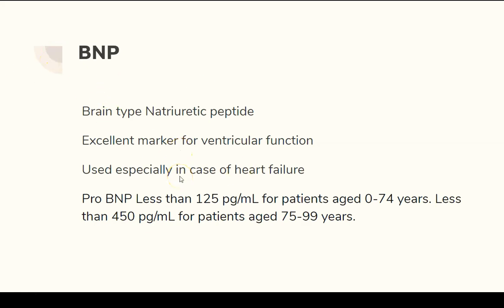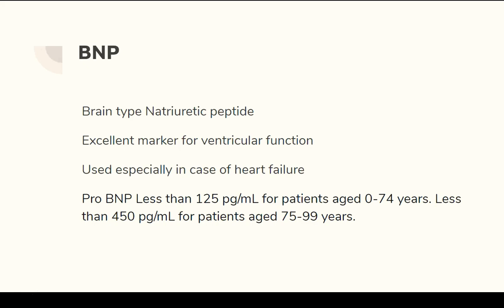Where it is used effectively is, you are receiving a patient in casualty with severe breathing difficulty. This breathing difficulty may be related to a pulmonary problem or a cardiac problem. So you want to diagnose whether this patient has respiratory failure or heart failure.